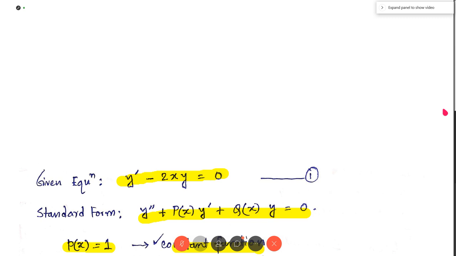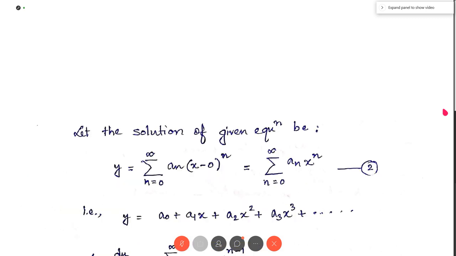Okay, we have to take the solution. Let y be taken as summation n equal to 0 to infinity an (x minus 0) to the power n. That is summation n equal to 0 to infinity an x to the power n. If we write this in expansion form, this will be a0 plus a1 x plus a2 x square and so on. This is my equation 2.